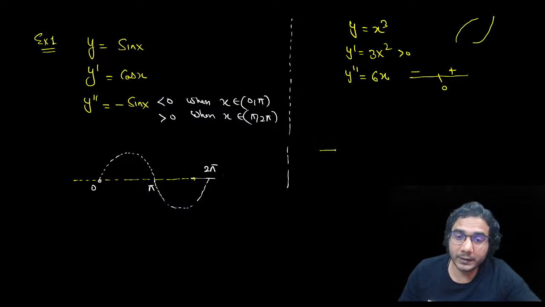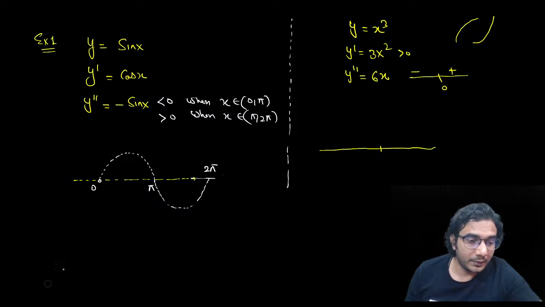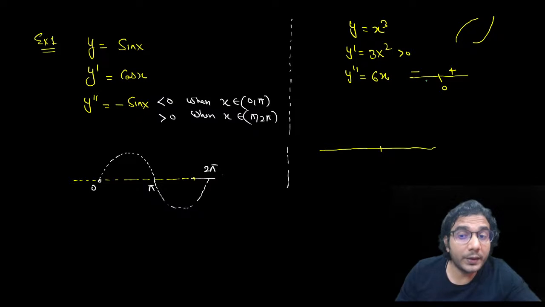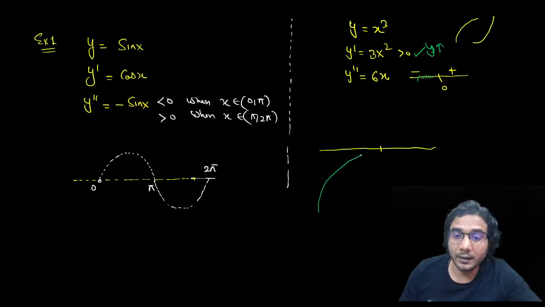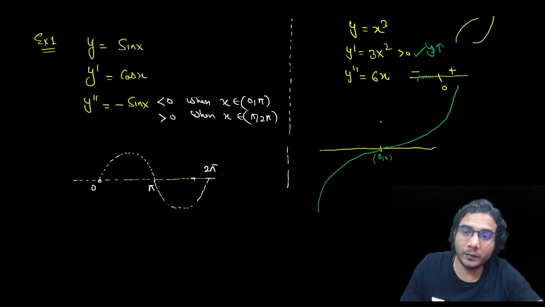That means when you're plotting the graph of this function, it will increase, and it will be concave down. It is always increasing, we know that, right? But it is concave down when x is negative. At x equal to 0, the value is 0, so it will cross 0, 0 at this point. And then it is concave up. That's why we plot like this. So this is the graph. I hope it is clear. I'll give you one more example.